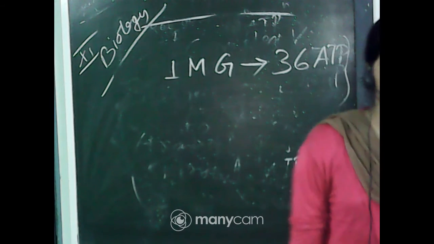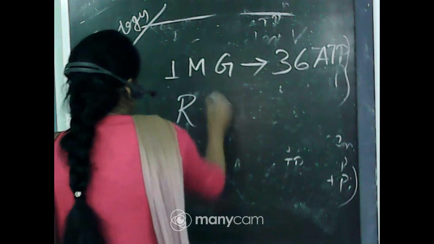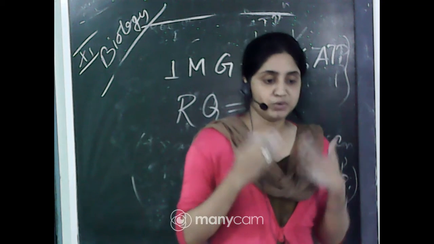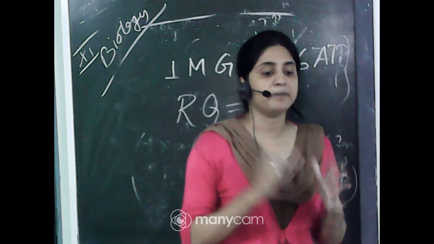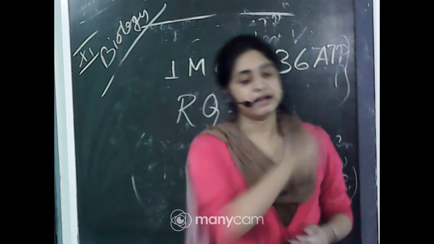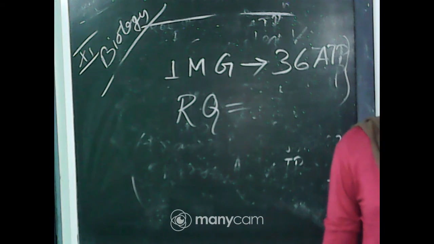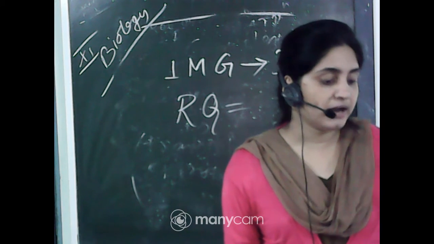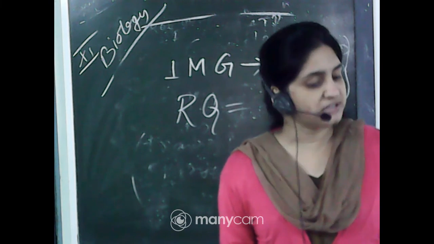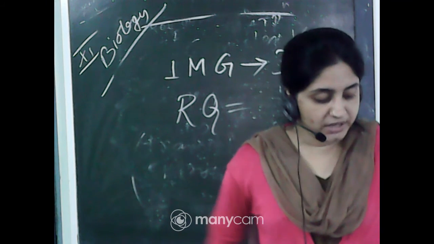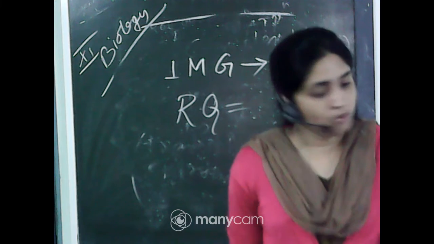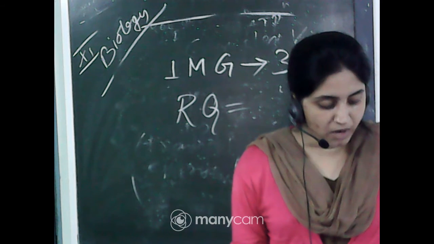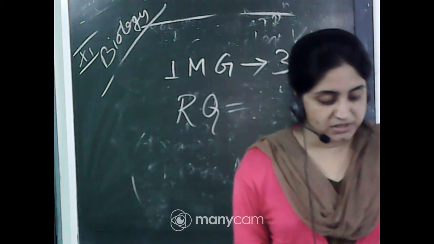Next one, respiratory quotient. You know what RQ is: how much oxygen is consumed and how much carbon dioxide is removed during the process of respiration. That comparison between oxygen and carbon dioxide is called the respiratory quotient. Let us now look at another aspect of respiration. During aerobic respiration, O2 is consumed, we inhale O2 and CO2 is released. The ratio of the volume of CO2 evolved to the volume of O2 consumed in respiration is called the respiratory quotient.